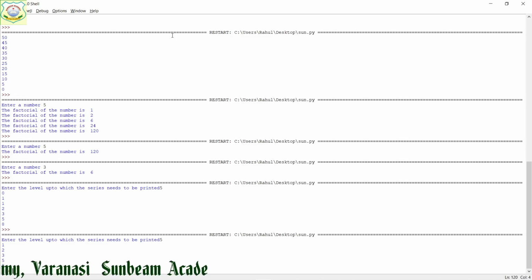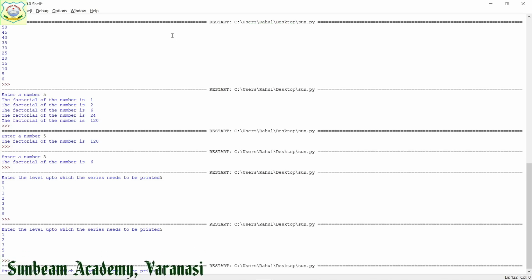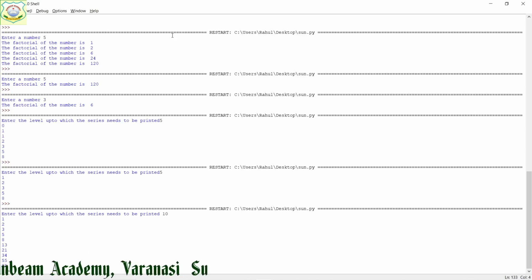This is known as Fibonacci series. It depends on you till how many numbers you want to print. Suppose I want to print till 10 numbers. Saved. 10 I have given. Then you can see till 10, right. 10 numbers are there and their series is printed.